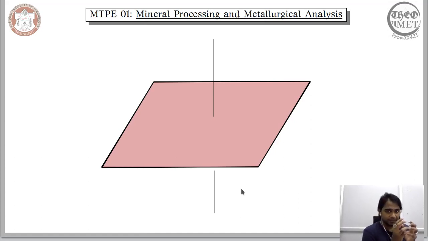Like in the case of reflection symmetry, where we have definite mirror planes which enable the reflection of the different sections, here in the case of rotation symmetry we have specific rotation axes. Only along that specific rotation axis will you observe the rotation symmetry.